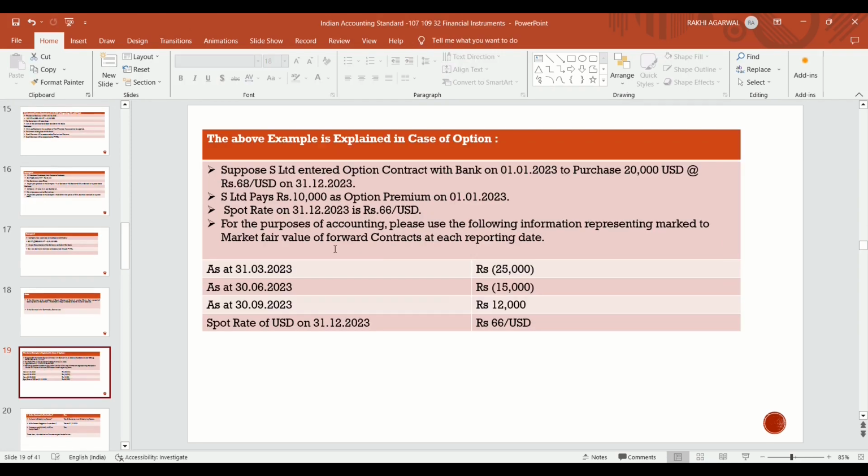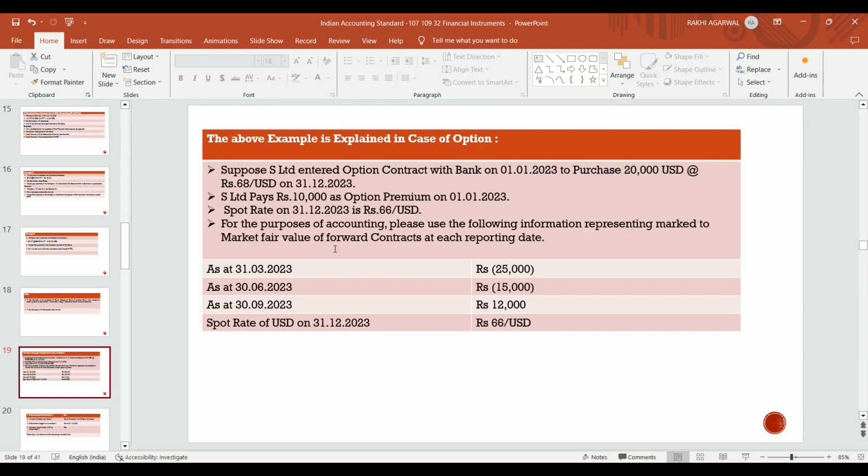We will discuss some of the cases related to options with examples, so it will be more clear. What happens in an option? It is always favorable in the holder's hand and unfavorable to the option writer. Whoever buys the option has the right to purchase or sell, and is always in a favorable situation.